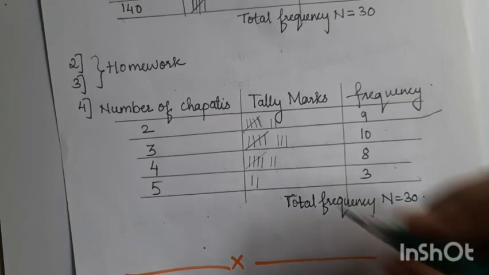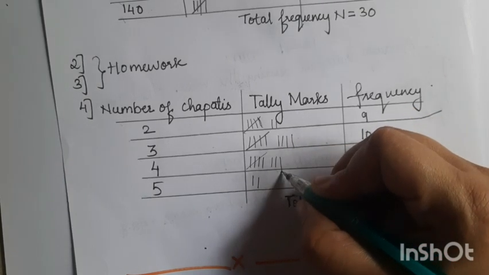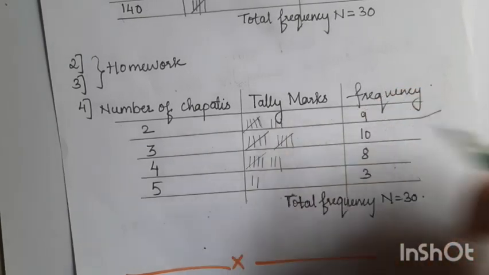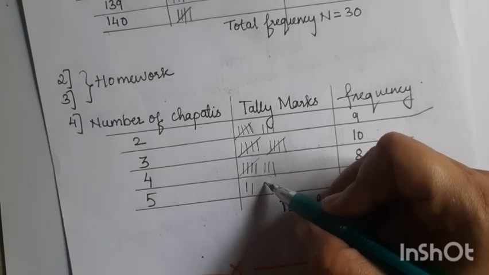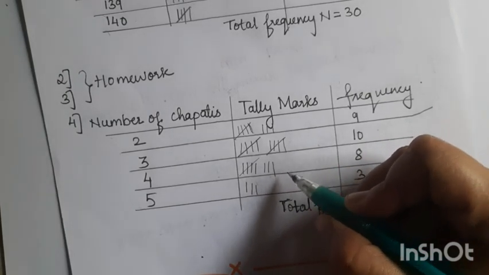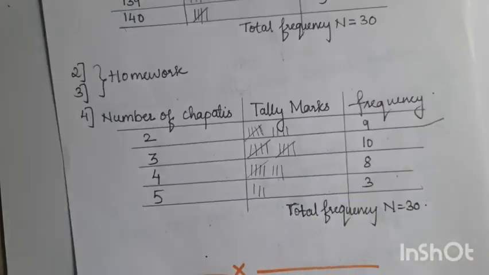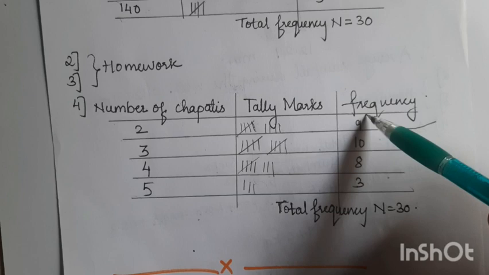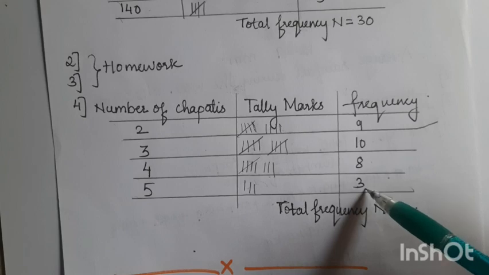Then again 3, 4, 3, then 2. Okay, so this is the tally mark. So 1, 2, 3, 4, 5, 6, 7, 8, 9. Frequency is 9. Here the frequency is 10. Here the frequency is 8. Here the frequency is 3.